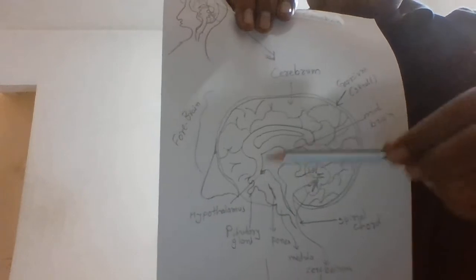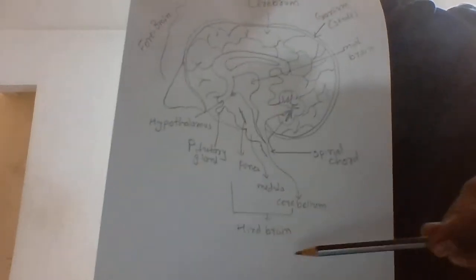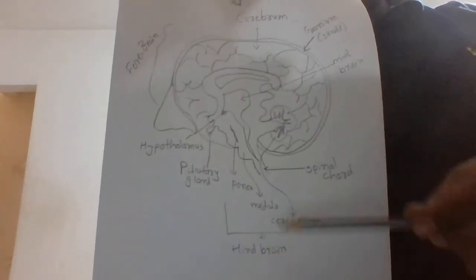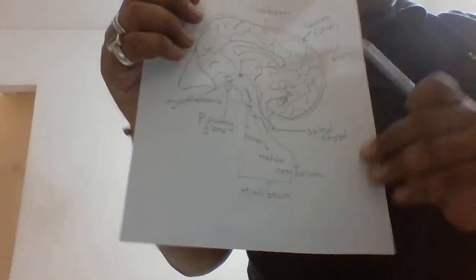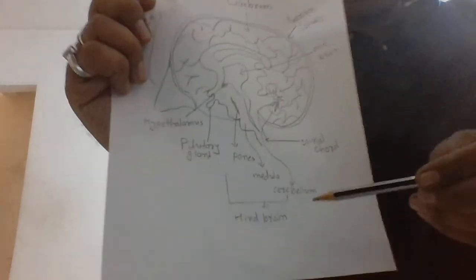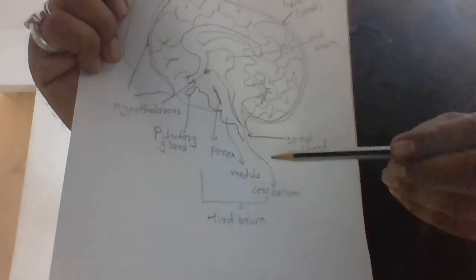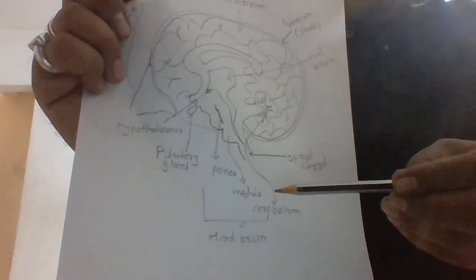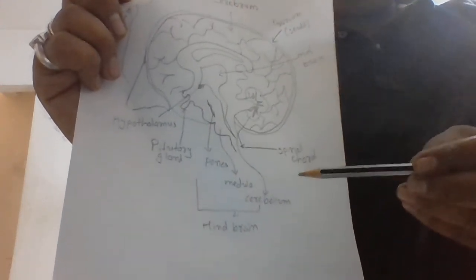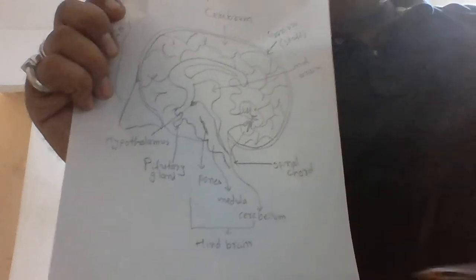Now we'll learn about hindbrain. Here I have mentioned these all three parts are included in hindbrain. Hindbrain has three parts, and if we see in the figure, they are pons, medulla oblongata, and cerebellum.